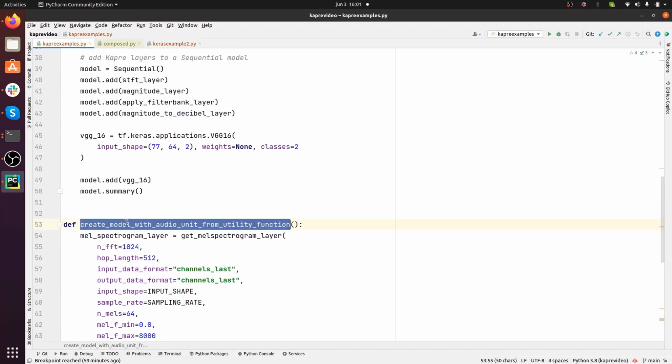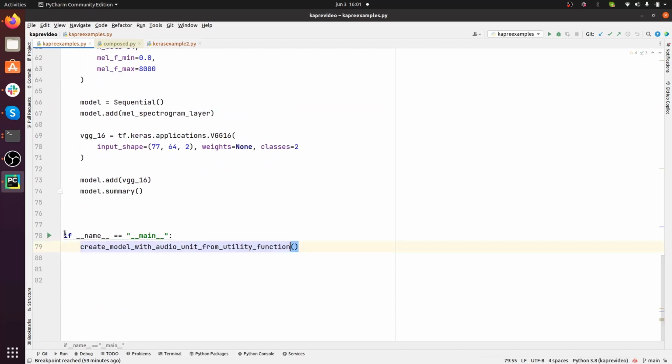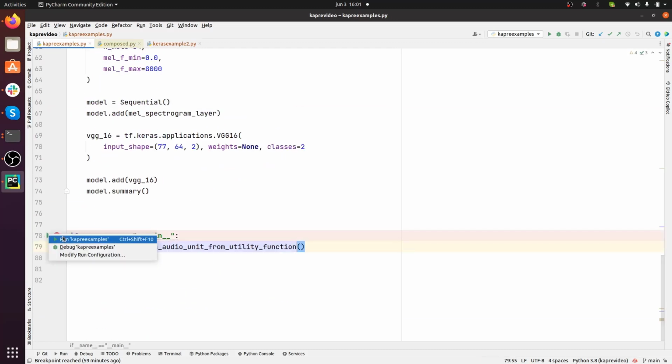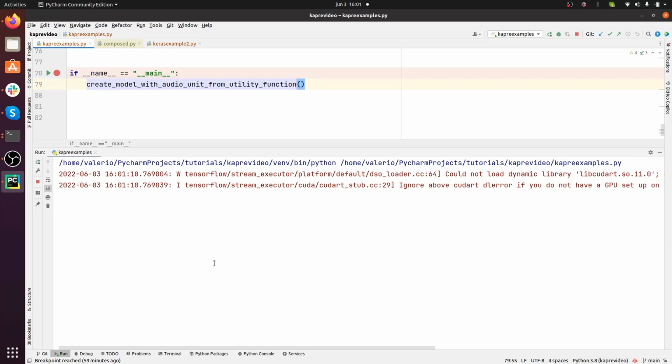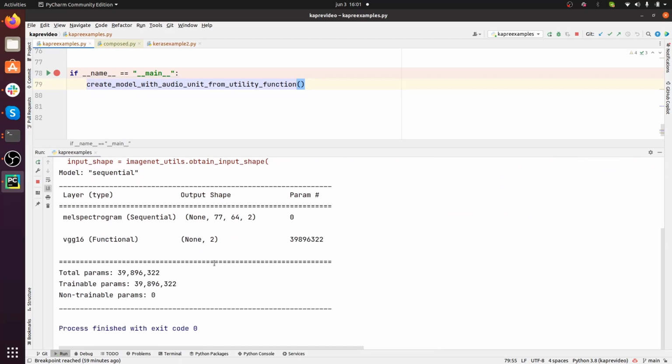Okay, so let's try to run this and see if we can get the same results. And there you go. Yes, we have the very same result as you can see here. We have the first layer, which is the higher level sequential model that embeds all the different steps that we created previously. And then we have the VGG16.